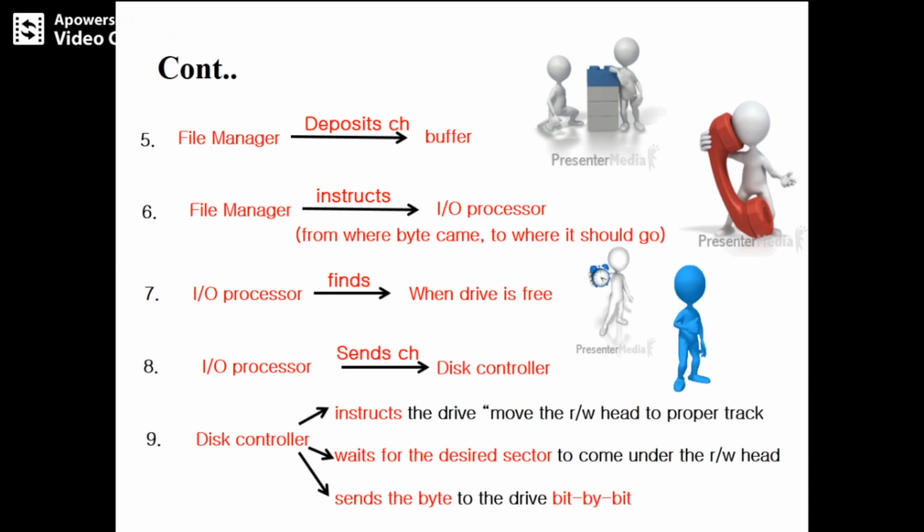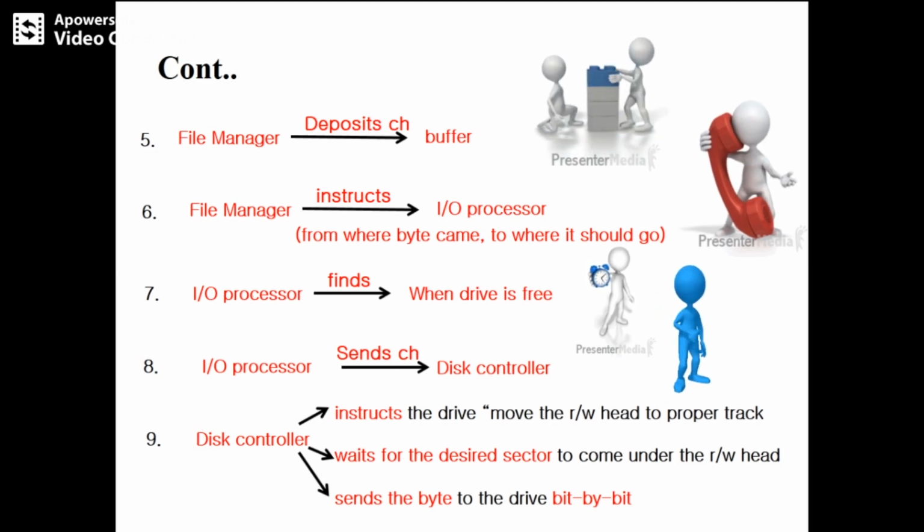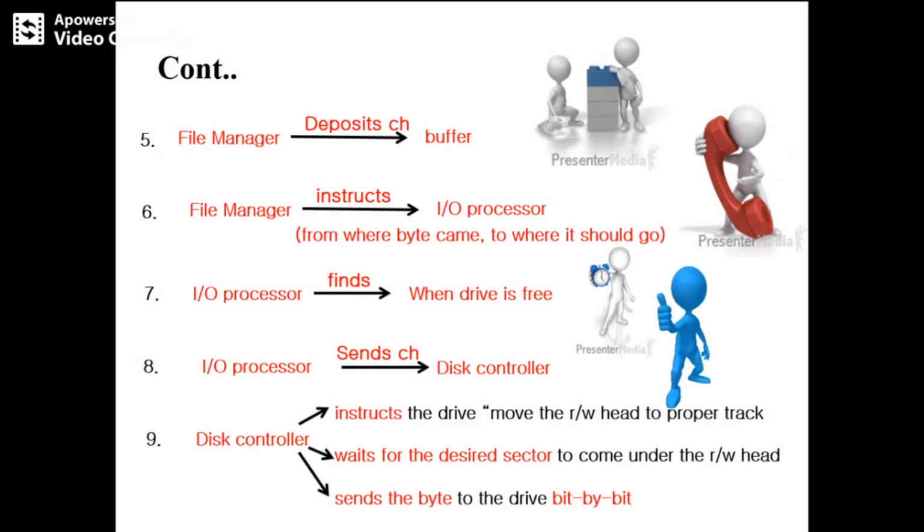The disk controller tells the drive to move the read-write head to the proper track, and it waits for the desired sector to come under the read-write head. Then when the desired sector comes under the read-write head, it sends the bytes to that sector one by one. If you have only one byte, it sends that byte to that particular sector. This is how exactly the journey of a byte takes place.